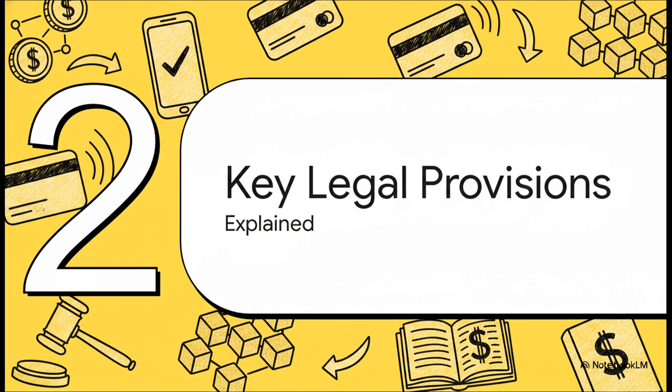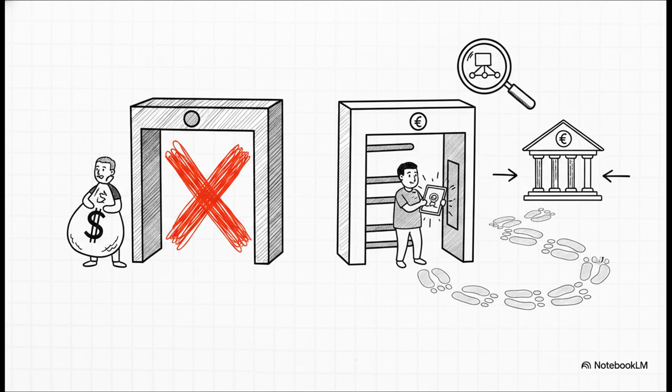Section 2, Key Legal Provisions Explained. All right, let's get into the actual black letter law. What makes a transaction valid under this new regime? Sections 185 and 186 are your gatekeepers here. Section 185 strictly governs taking loans or deposits, and 186 caps those large cash receipts.